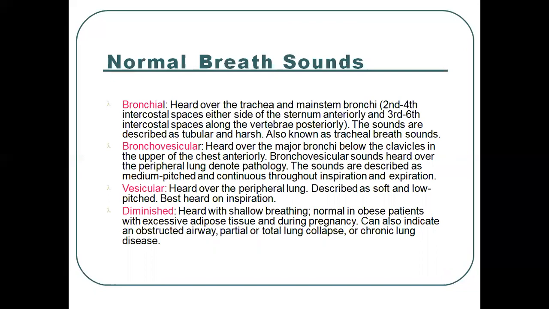It can be high pitched or coarse and low pitched. It occurs when the patient has atelectasis, pneumonia, COPD or pulmonary edema.